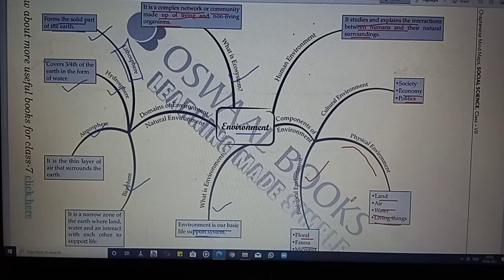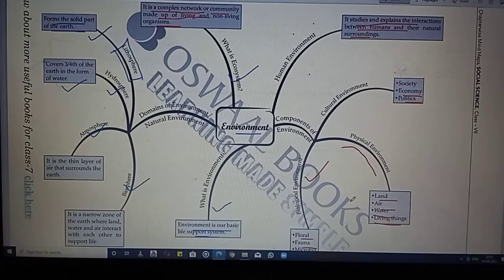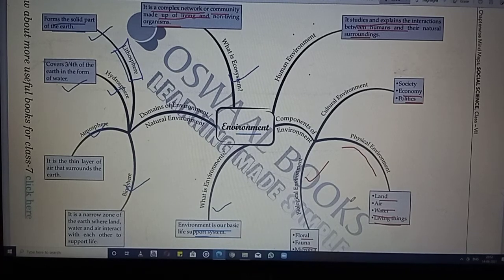that is your environment. I hope you understood the concept well. Read the chapter, and through that, if you form this mind map, you will easily understand, and you will be able to make sure that all the things are understood by you, and you will not forget any of the points